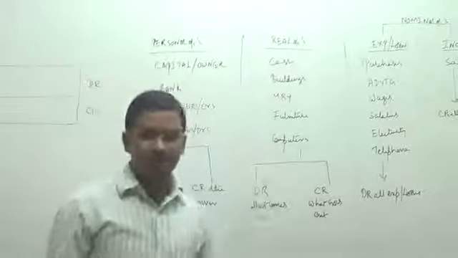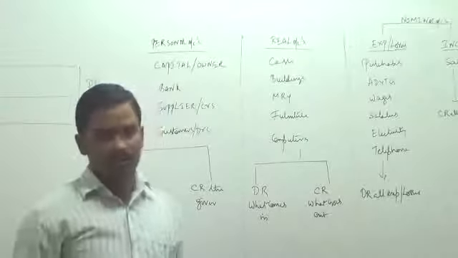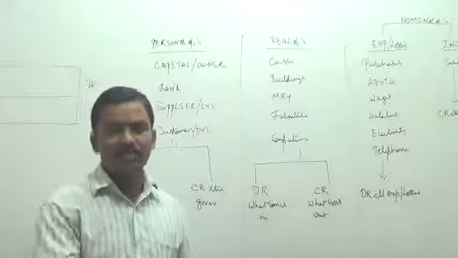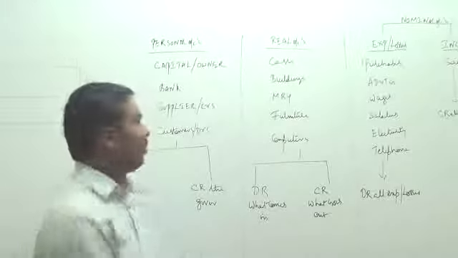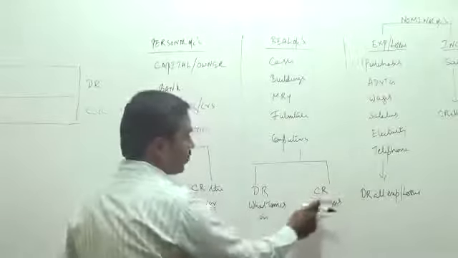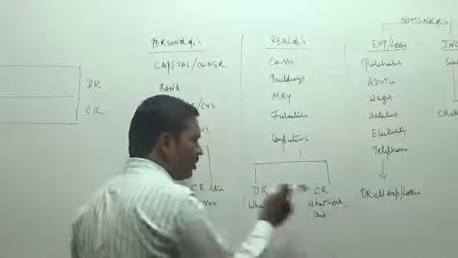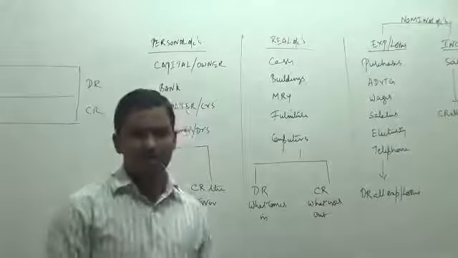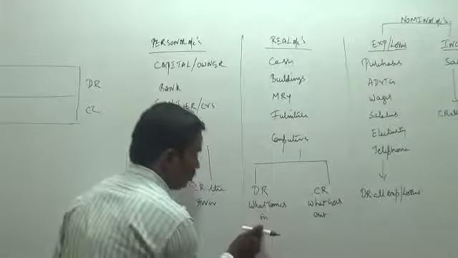Now we have to ask the question, is cash coming into the business or is cash going out of the business? In this particular transaction, cash is coming into the business. It is not going out. What are real account rules? Debit what comes in, credit what goes out. So we have to choose this rule.